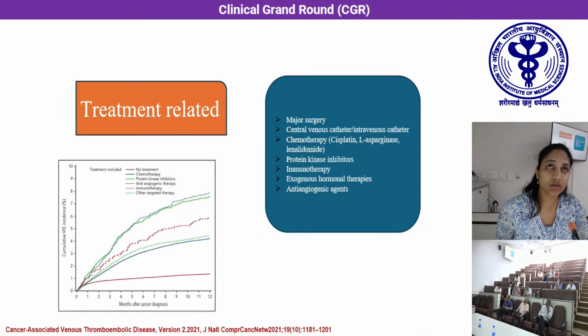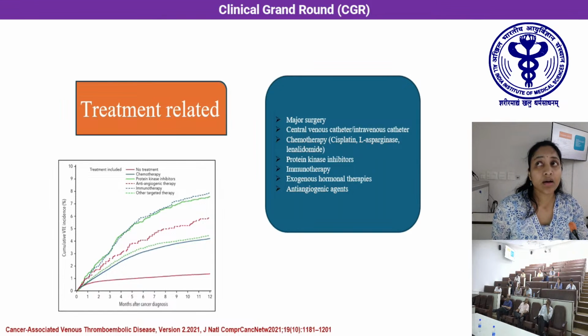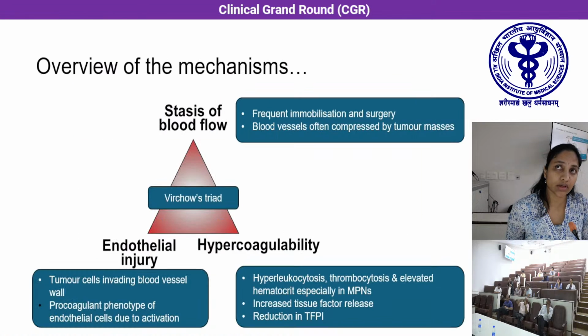Treatment-related risk factors include major surgeries, central venous catheters, and chemotherapies, and certain chemotherapies like cisplatin, L-asparaginase, and lenalidomide are associated with increased incidence of thrombosis. In comparison with conventional chemotherapy, some of the novel agents like protein kinase inhibitors, immunotherapies, exogenous hormonal therapies and anti-angiogenic agents have increased incidence of thrombosis compared to conventional chemotherapy.